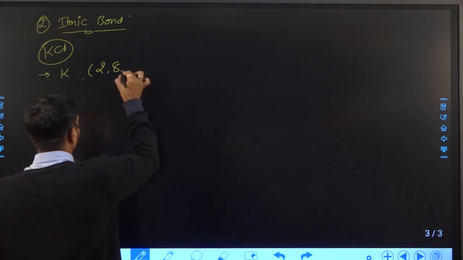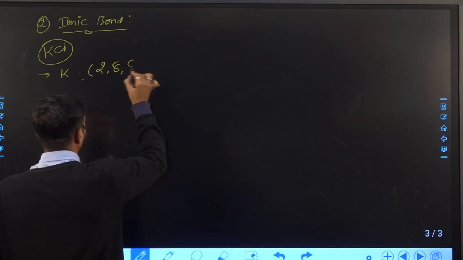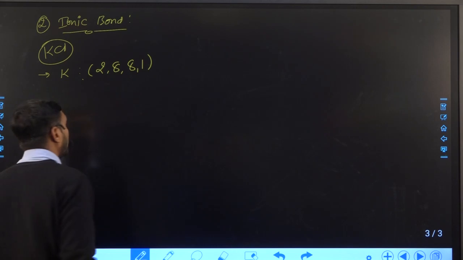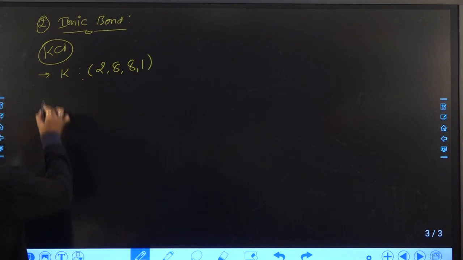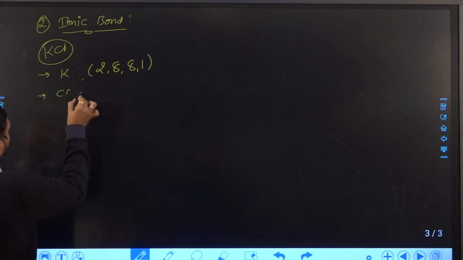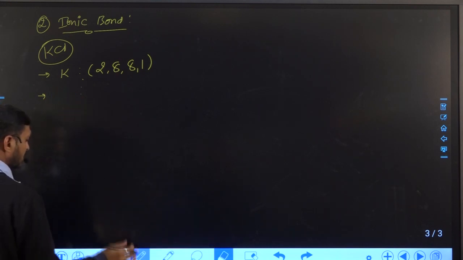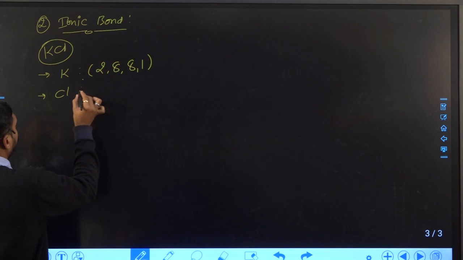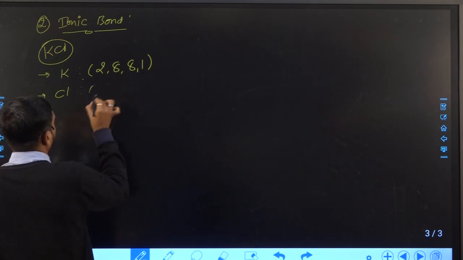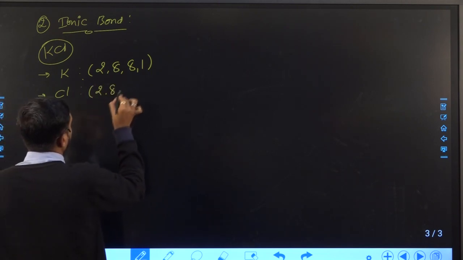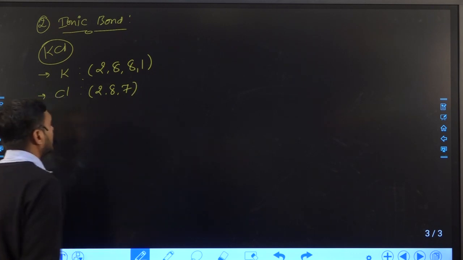First and foremost, we all know the electronic configuration. Suppose the electronic configuration of chlorine is 2,8,7, right?